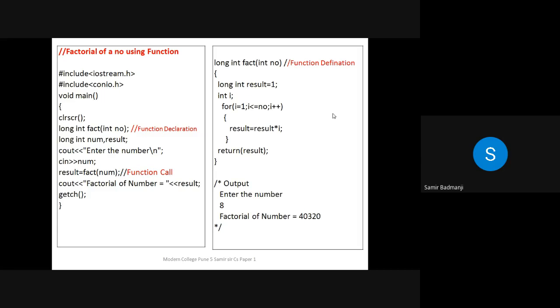These programs we have seen in 11th also, but these were the last few lectures and many of you were not present. So we are just covering this before we start the rest of the functions.